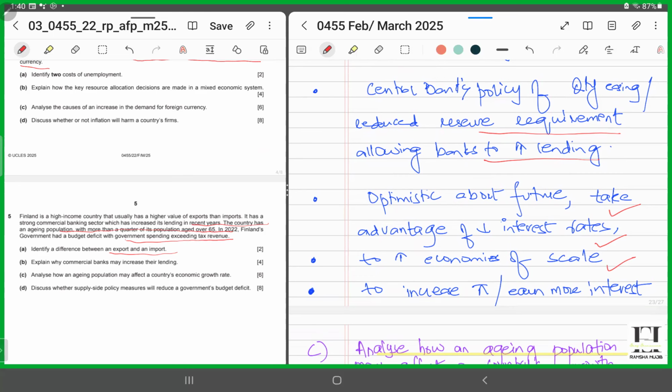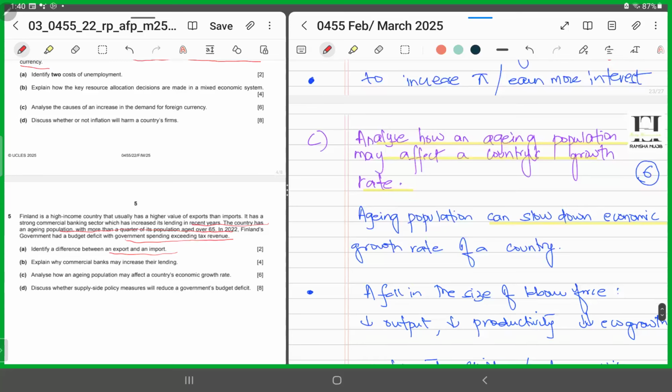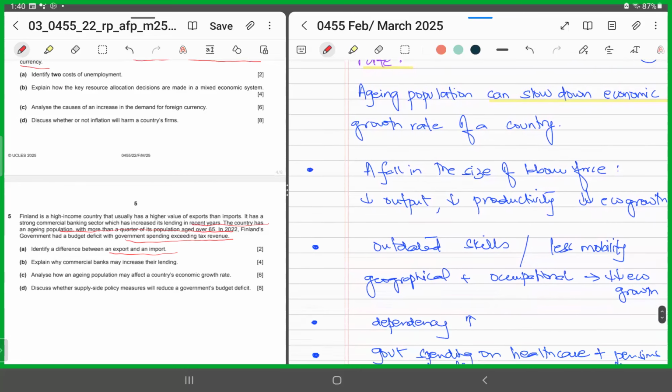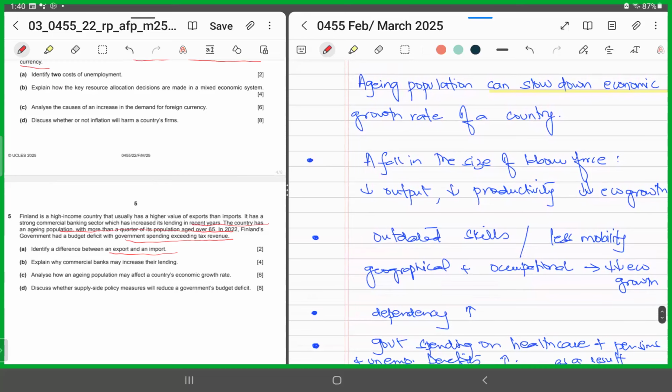Part C says analyze how aging population may affect a country's growth rate. It's a 6-mark question. You could say aging population can slow down the economic growth rate of a country. Why? Because since the population is aging, there would be a fall in the size of the labor force, so this means there would be a fall in the output level and a fall in the productivity level. As a result, it would lead to a fall in economic growth.